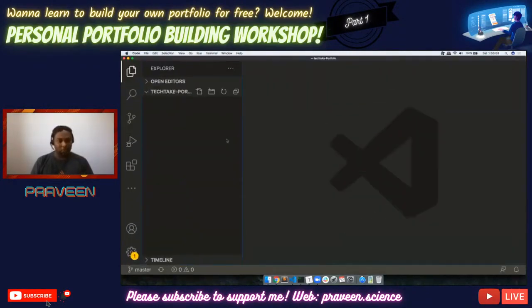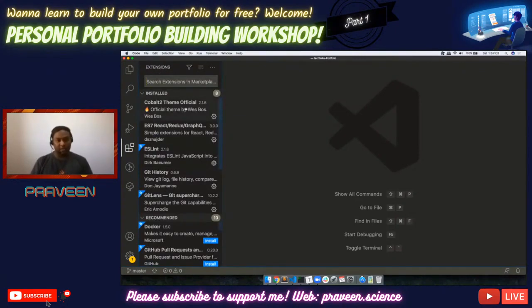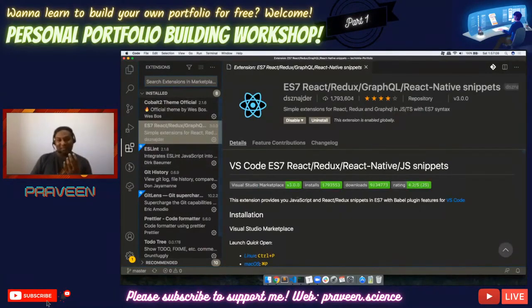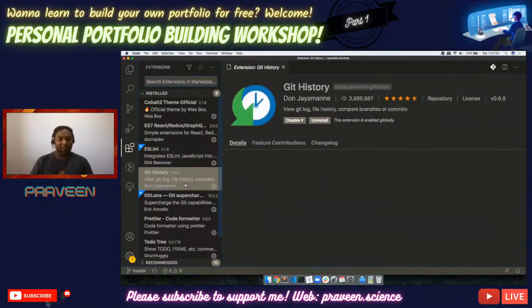I'm going to slightly zoom in as well. So I'll quickly run through the plugins that I'm using here. The first one is called the Cobalt theme. It's a theme, so it's not much of a thing. This is something like snippets that I use, mainly for React and Redux, so we will skip it as well. ESLint is something really important, which is going to make sure whatever JavaScript you're writing is perfect.